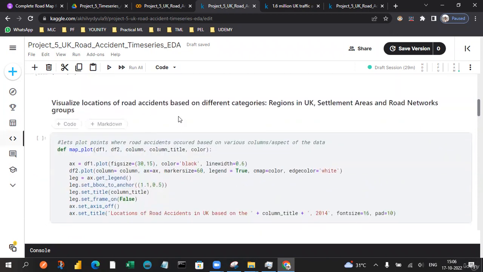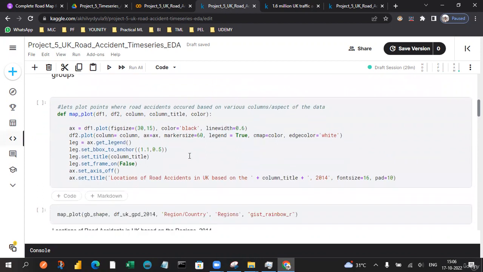So let's go and visualize some of the road accidents based on different categories, like region wise, the settlement areas, or the road network groups.